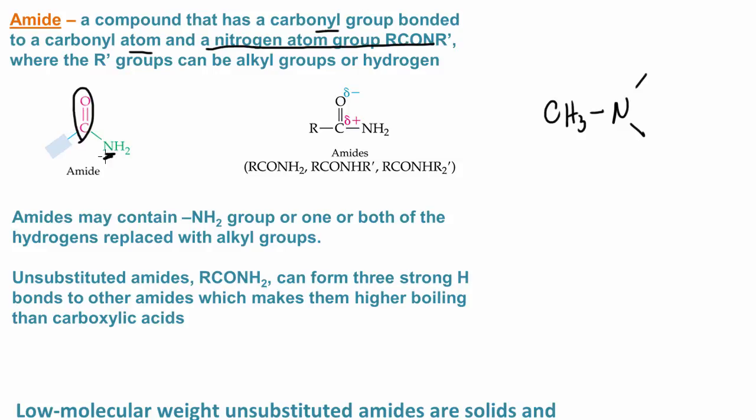Now, as far as the nitrogen atom goes, it can be bonded to two hydrogens, or it can be bonded to one hydrogen and an alkyl group or aryl group, or it can be bonded to two alkyl groups or aryl groups. All right. An unsubstituted amide is one that has two hydrogens bonded to the nitrogen. And an unsubstituted amide can form three strong hydrogen bonds to other amides. So that makes them higher boiling than even carboxylic acids.